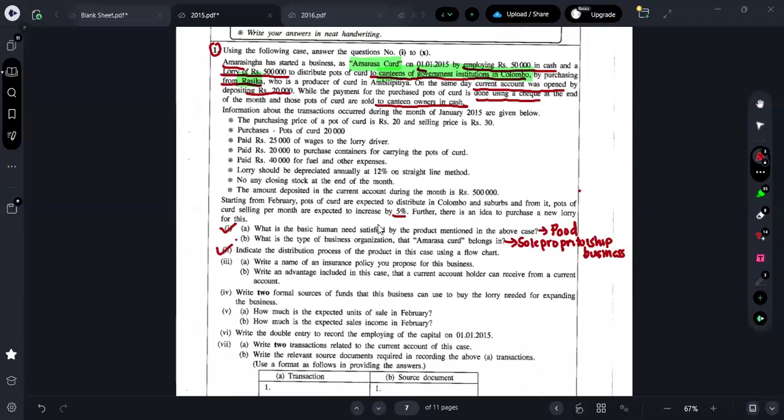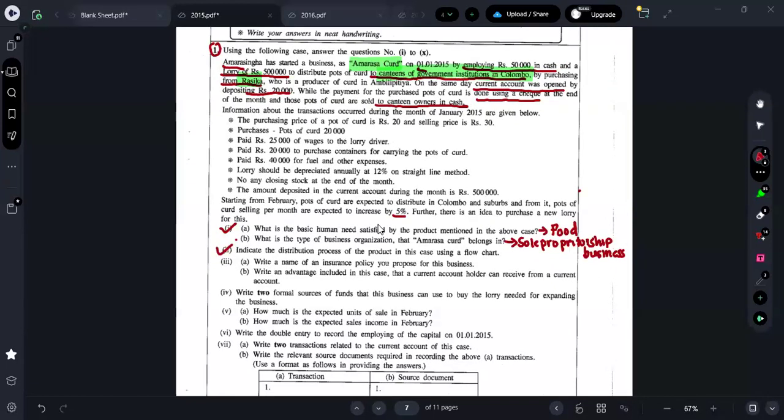Also guys, there are some questions which are outdated. In this 2015 paper, some questions are outdated, which I will not discuss. This insurance part is somewhat related, but there are some questions which are outdated and definitely will not be tested in your paper. So no point in discussing. You all would not have studied that area also. So I'll just keep that area in case there is anything out of the syllabus. But let's go for the third one.